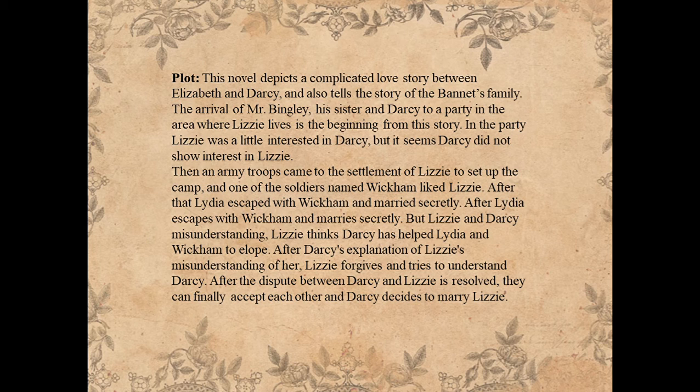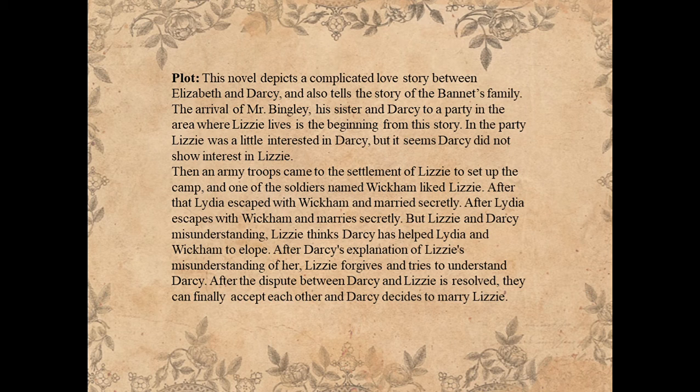At the party, Lizzie was a little interested in Darcy, but it seems Darcy didn't show interest in Lizzie. Then, army troops came to Lizzie's settlement to set up camp, and one of the soldiers named Wickham liked Lizzie. After that, Lydia escaped with Wickham and married secretly. Lizzie and Darcy then have a misunderstanding. Lizzie thinks Darcy has helped Lydia and Wickham to elope.